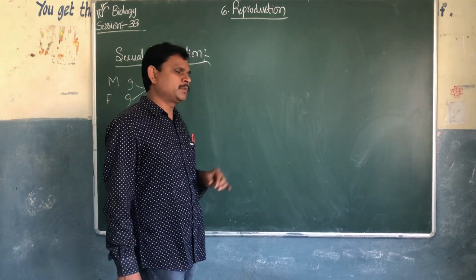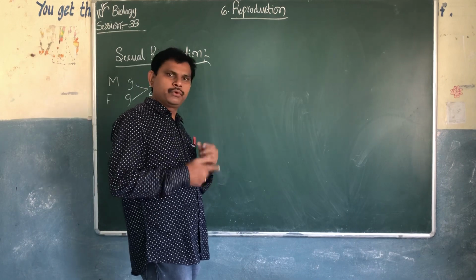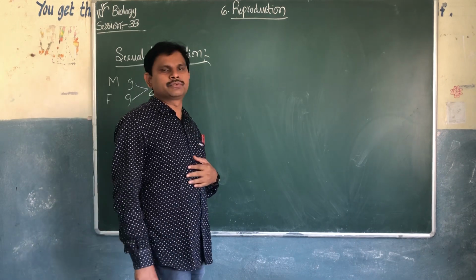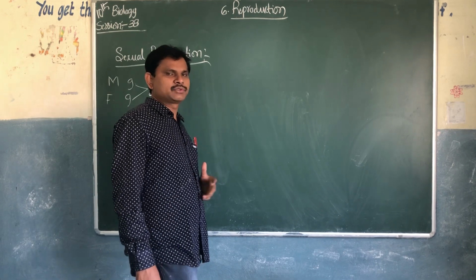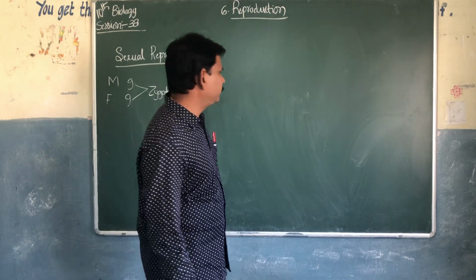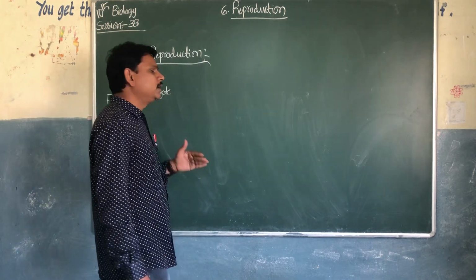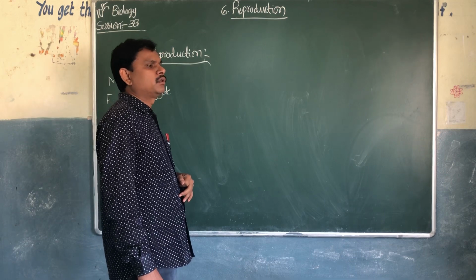In the ovum, food material is present. When the ovum and the sperms fuse, a zygote is going to form. There is plenty of food material to grow the zygote, the embryo and the fetus. This is about internal fertilization and external fertilization.